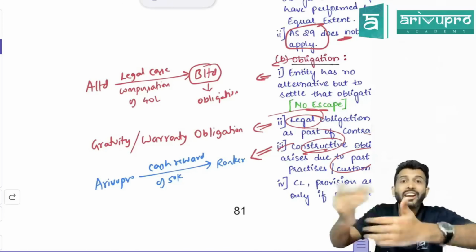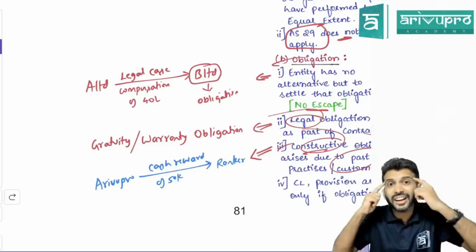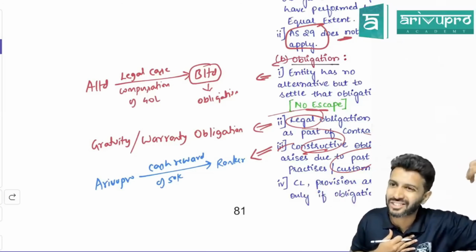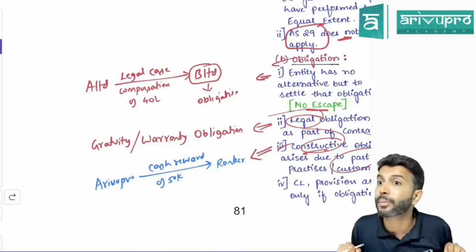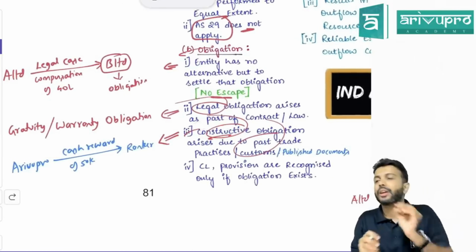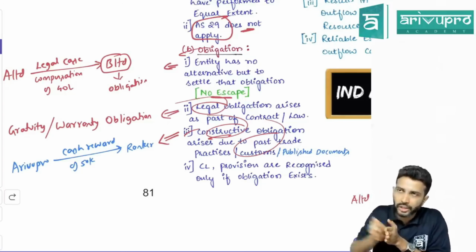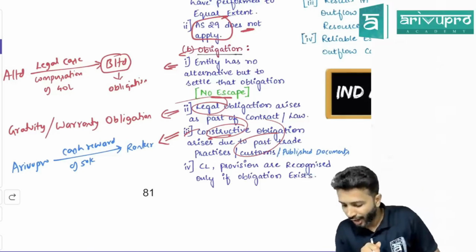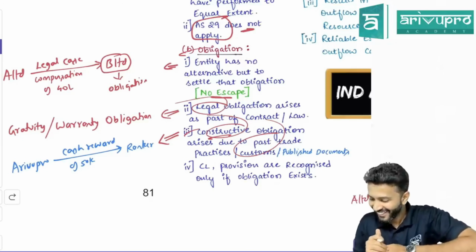Did we make any contract with you saying I will pay you a reward of 50,000? No. But still that idea is already set in your mind. Why? Because of our previous practices. Because of our previous practices, an expectation is set in your mind. Yes or no? There also we have an obligation, and such an obligation we call a constructive obligation. For accounting a provision or contingent liability, the obligation could either be legal or constructive. If any obligation is there, we go ahead and do the accounting.